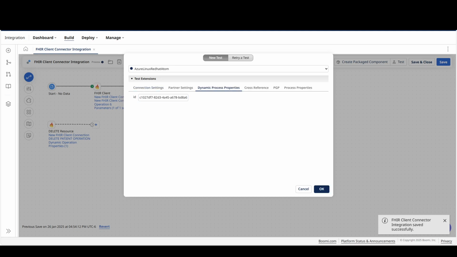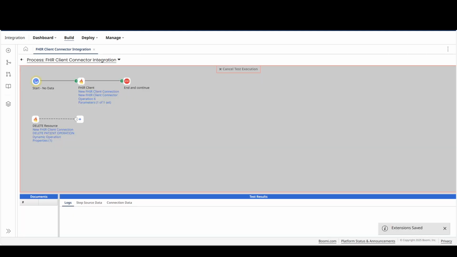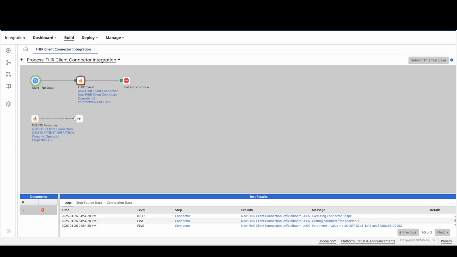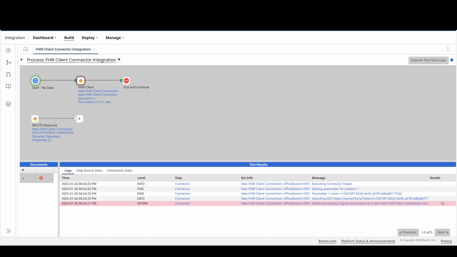Let's go to the dynamic process property. I'm passing the already deleted entity ID. Let's just see the response. Okay, you can see the response as 410 gone here. The entity ID no longer exists in the FHIR server.